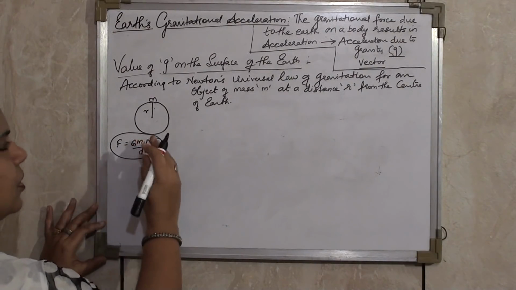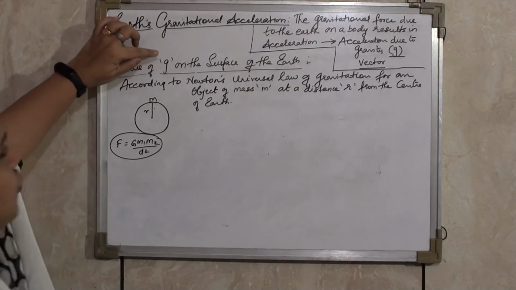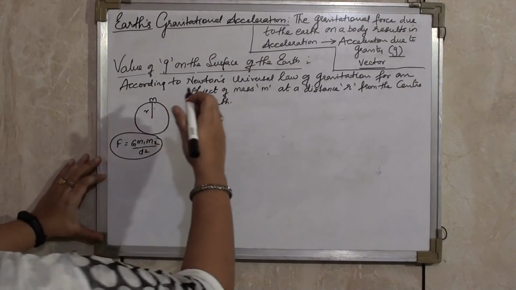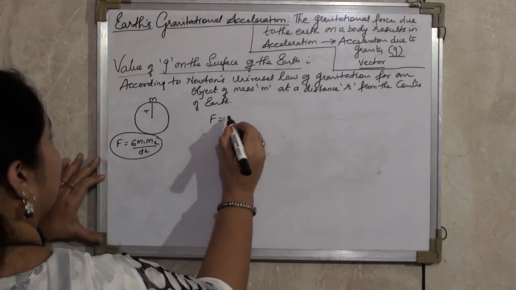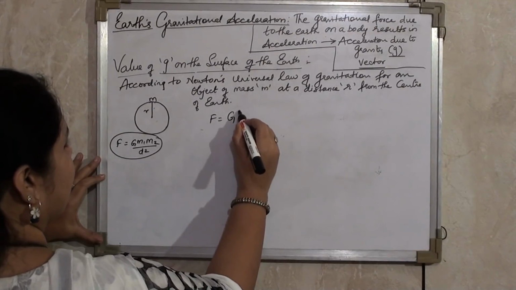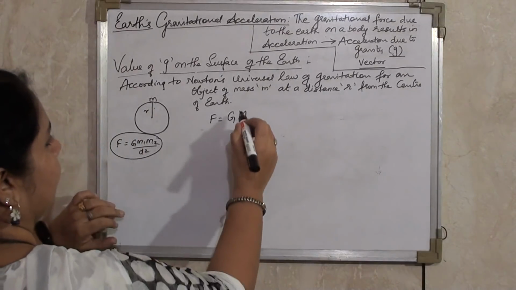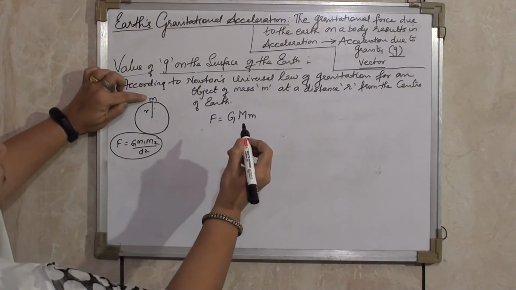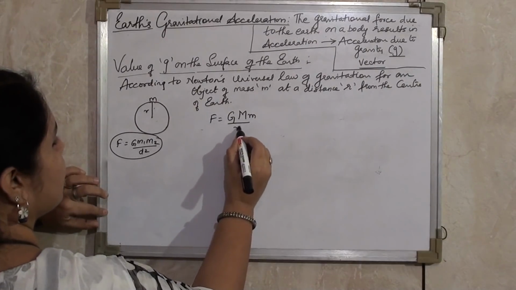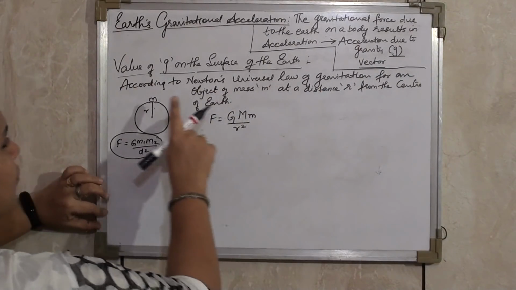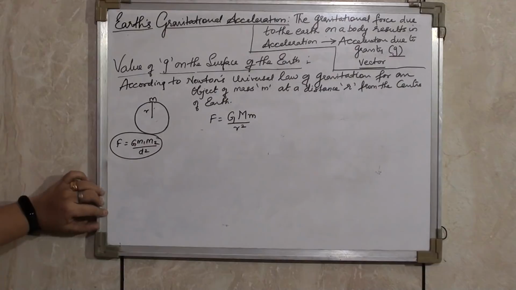Using this equation, now we will find the value of g. Now I can write this equation as F is equal to capital G, capital M, small m upon r square, where capital M stands for the mass of the Earth, small m the mass of the object, and r is the distance of the object from the center of the Earth.